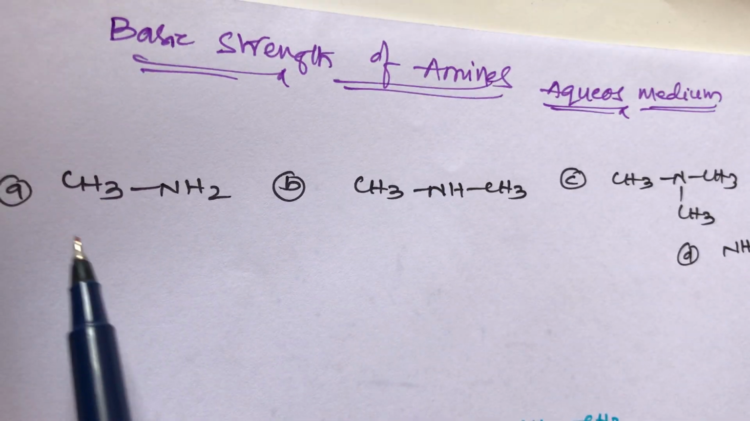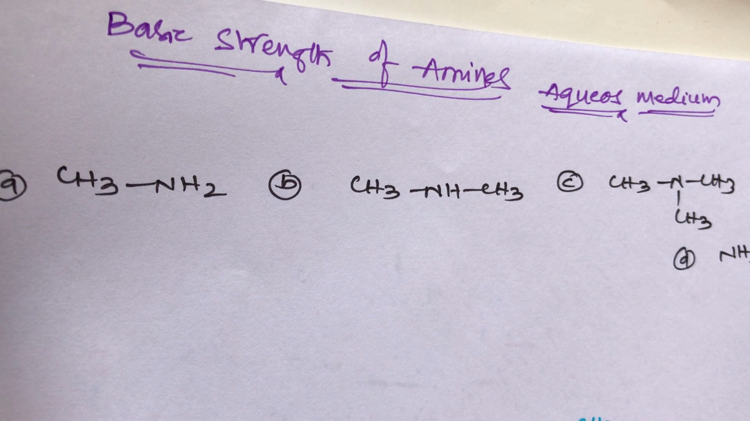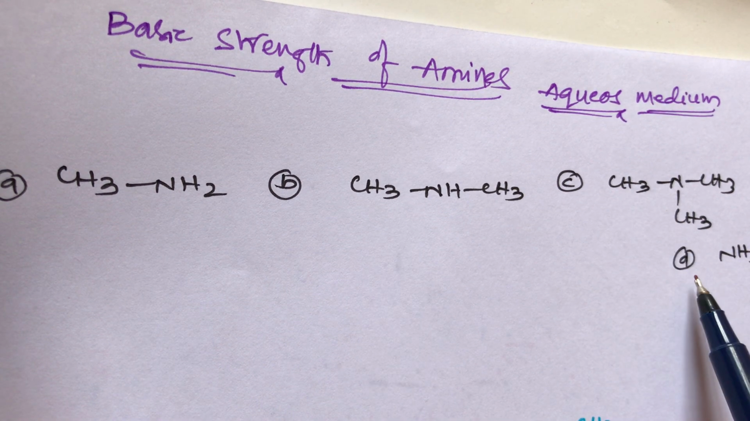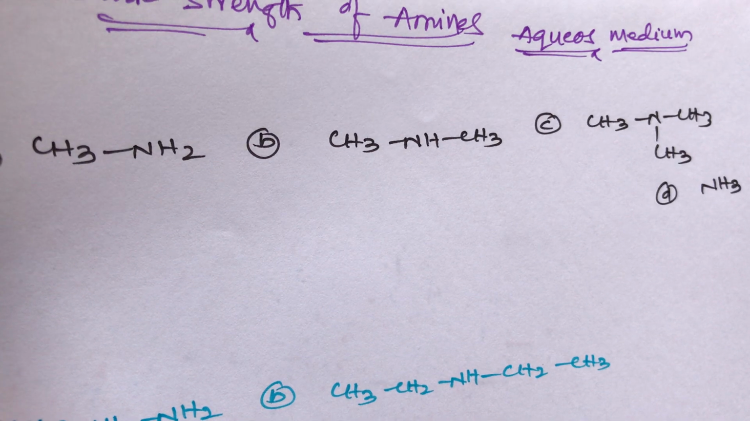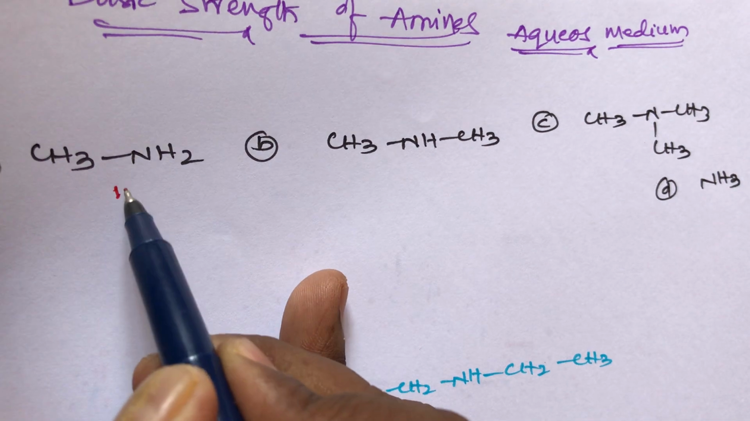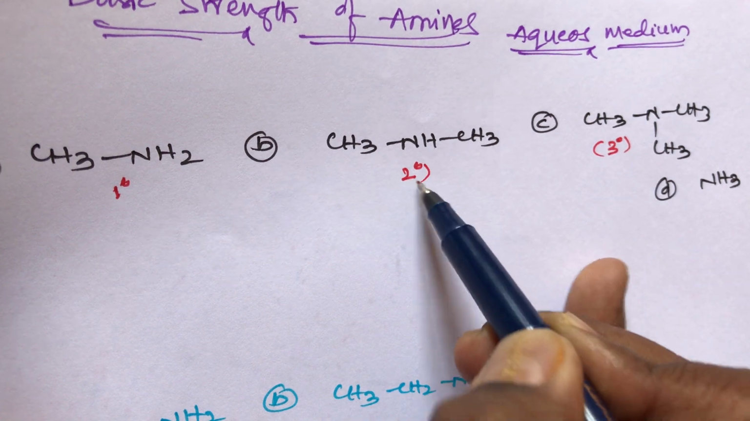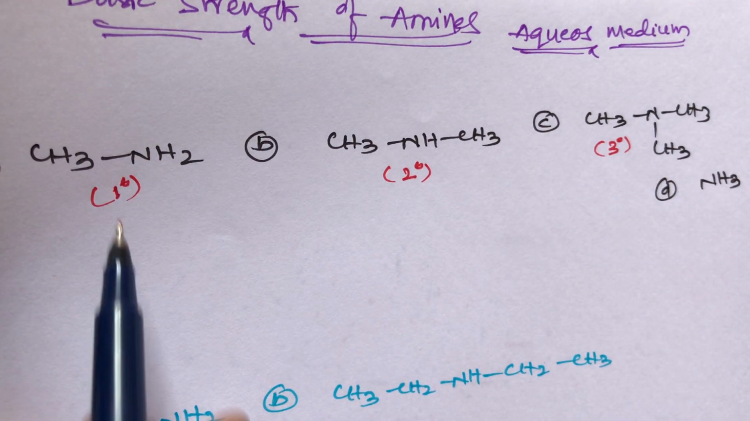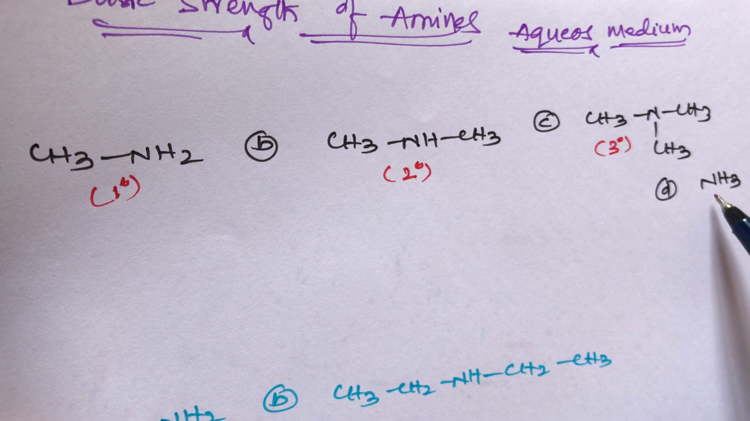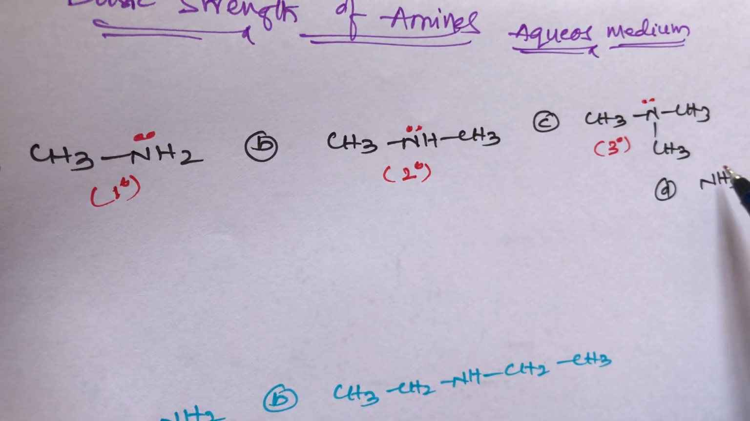Here is the first example: methylamine, dimethylamine, trimethylamine and ammonia. Four options are there: A is methylamine, B is dimethylamine, C is trimethylamine, D is ammonia. What is the basic strength order? The first compound is a primary amine, the second is a secondary amine, the third is a tertiary amine, and the fourth is ammonia. All are having one lone pair.